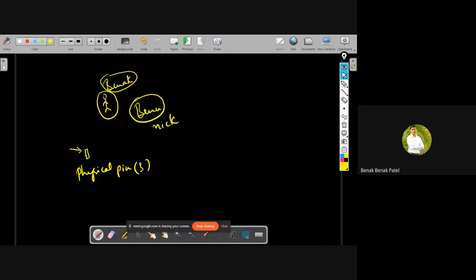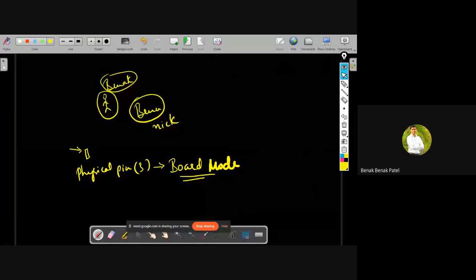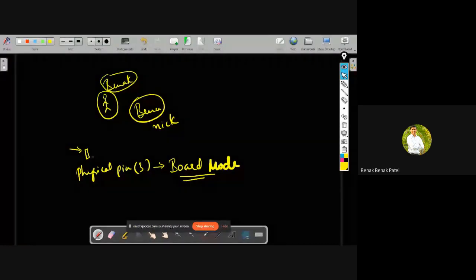One is I can directly call it with its own name, like pin number 3, and if I do so, we call that mode the board mode of calling names. I can also call this pin number 3 with its GPIO name, as GPIO number 2.